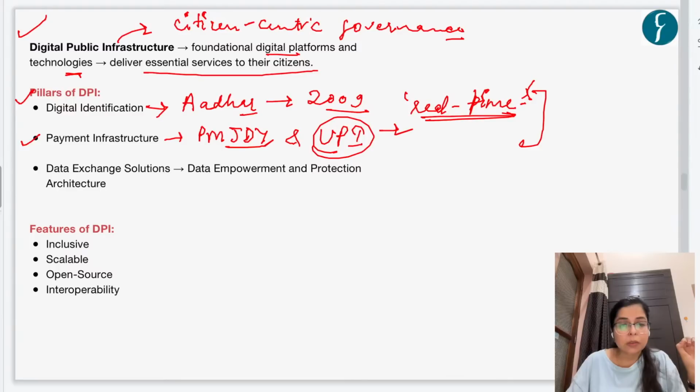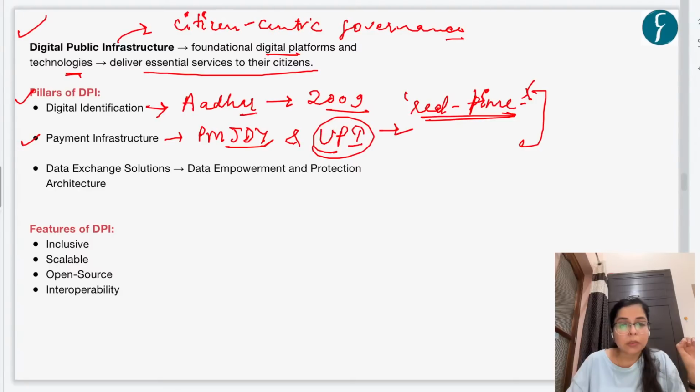Right? Now, also the Digital Data Protection Act has been enacted by India in the year 2023 in this regard only. This is in order that the data collection is minimal, minimum amount of data is collected, and there is more consent-based data sharing with third parties and for data security and privacy, right? Now, these are the pillars of DPI in India.